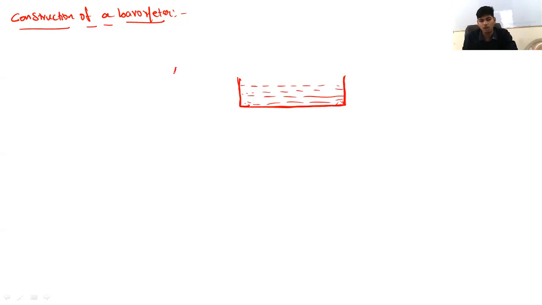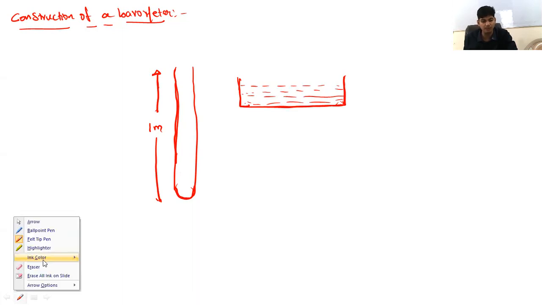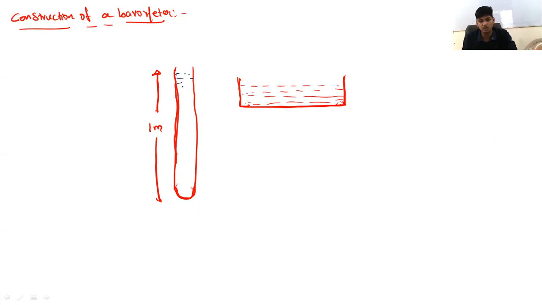And you should have a 1 meter long tube. It must be closed at one end and open at the other end. The length of this tube is 1 meter, and this tube must be completely filled with mercury again. This tube must be completely filled with mercury, right?